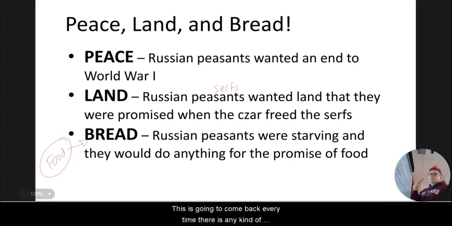Russian peasants were starving and they would do anything for the promise of food. This is going to come back every time there is any kind of major revolution or dictator takeover. The promise of food and then the actual accomplishment of giving food is always going to get that leader put in charge.